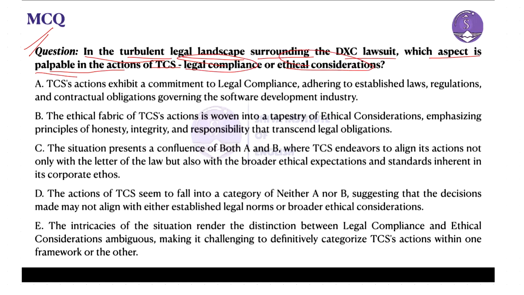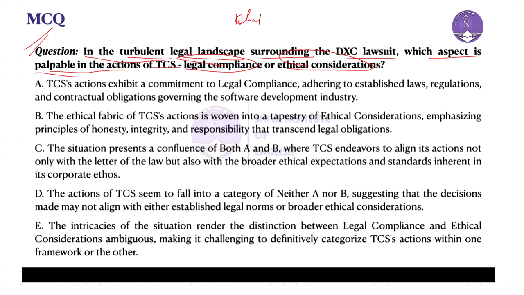So what do we find out in this particular part? If we observe here, the question which is asked is: in the complex legal situation surrounding the DXC lawsuit, what is evident? You can say that in TCS's actions, a focus on following the law, legal compliance, or a consideration of doing what is morally right, which is ethical consideration, isn't it?